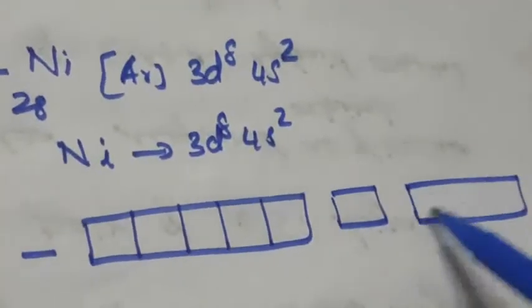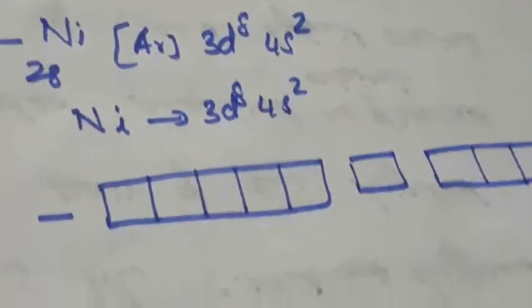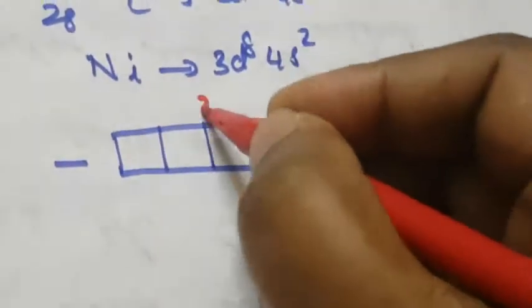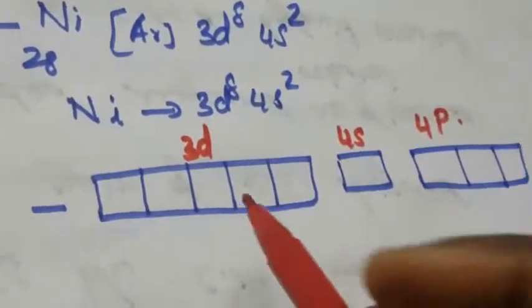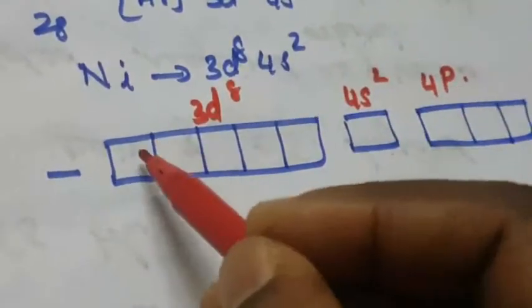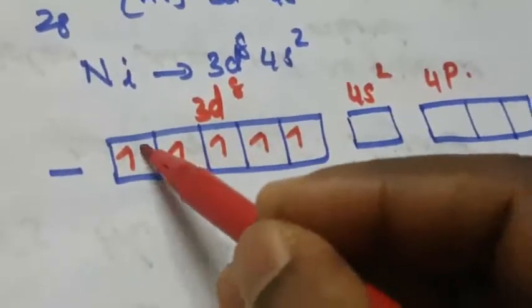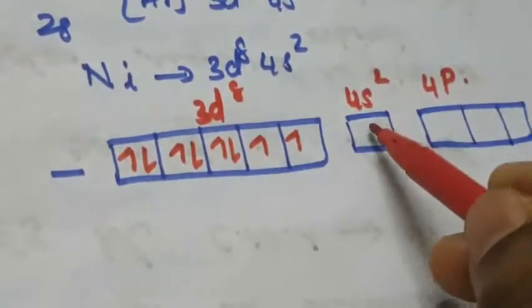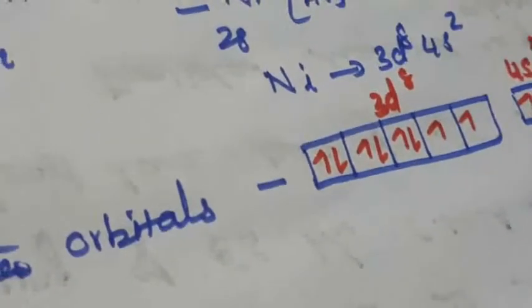P orbital has 3 orbitals. So we write 3d, 4s and 4p. In the 3d orbital, how many electrons are there? 8 electrons, filled 1, 2, 3, 4, 5, 6, 7, 8. 4s2 has 2 electrons, and the 4p orbitals are empty. So here what is the ligand? Here CO is the ligand. What is the nature of the ligand?